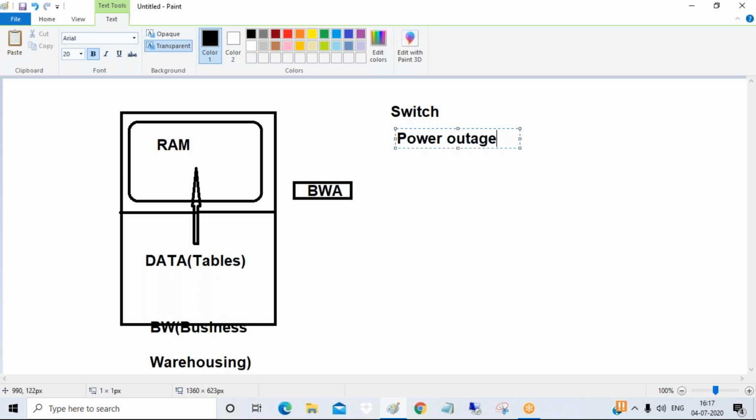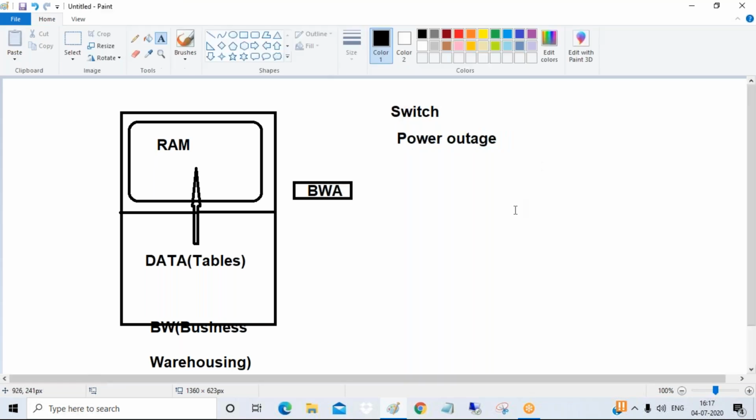Suppose there is a sudden power outage, guys. Again, what does it have to do? All the data will have to be reloaded. Suppose there is a power outage and again we get the power back. Once the power is back, it has to reload the data from the tables to the RAM, because RAM is volatile in nature. Again, it's a problem, guys. Moreover, it is very costly. The BW system is a very costly system, guys. We have to provide a lot of maintenance cost for the BW system.